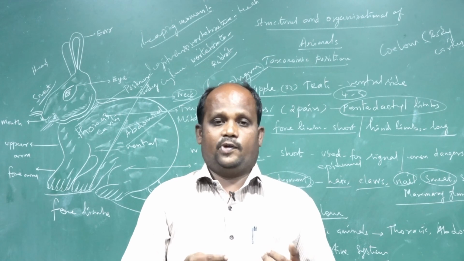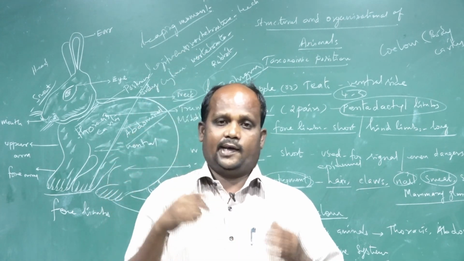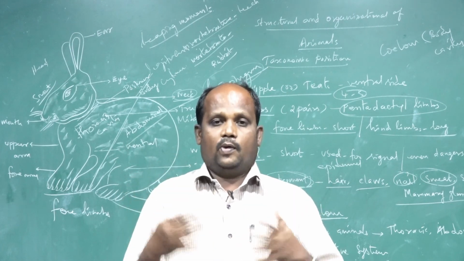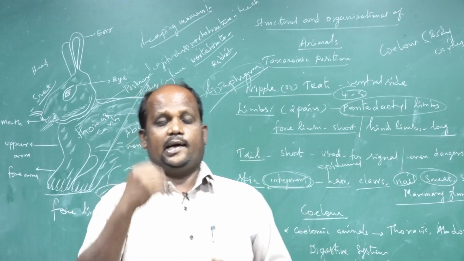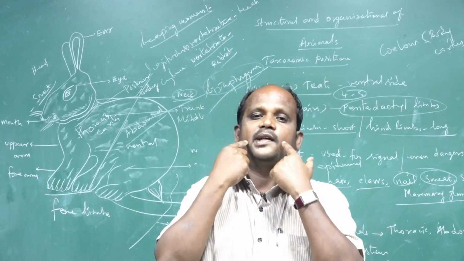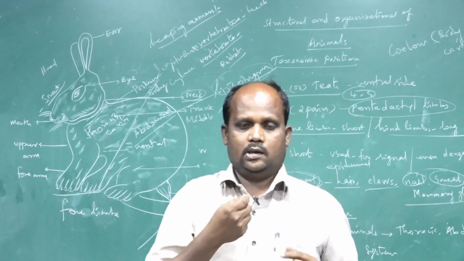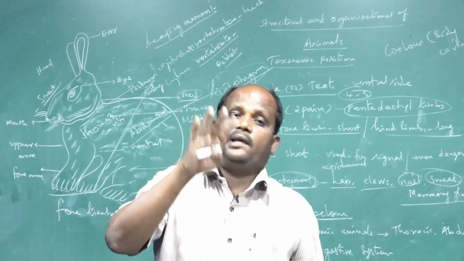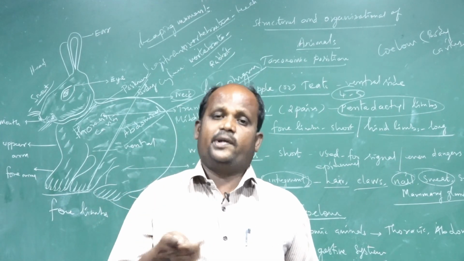Between the mouth and anus there are many organs and many openings, and inside them are many glands. Those are called digestive glands. For example, take the mouth: saliva is secreted by the salivary glands. In the stomach there are millions of glands that secrete enzymes and acid.